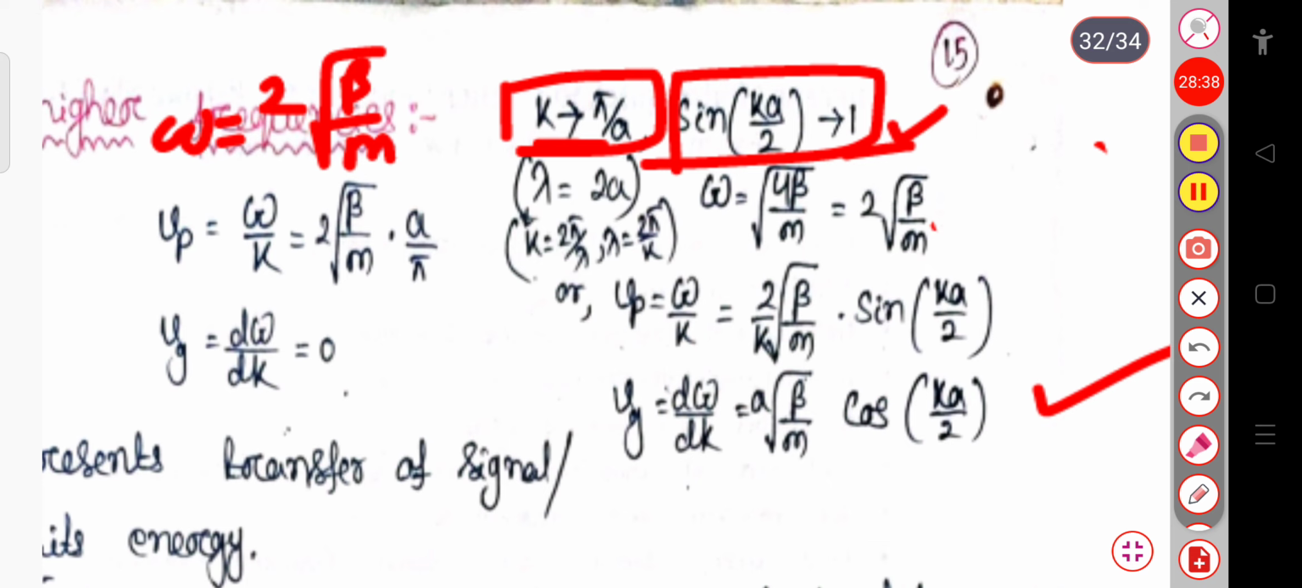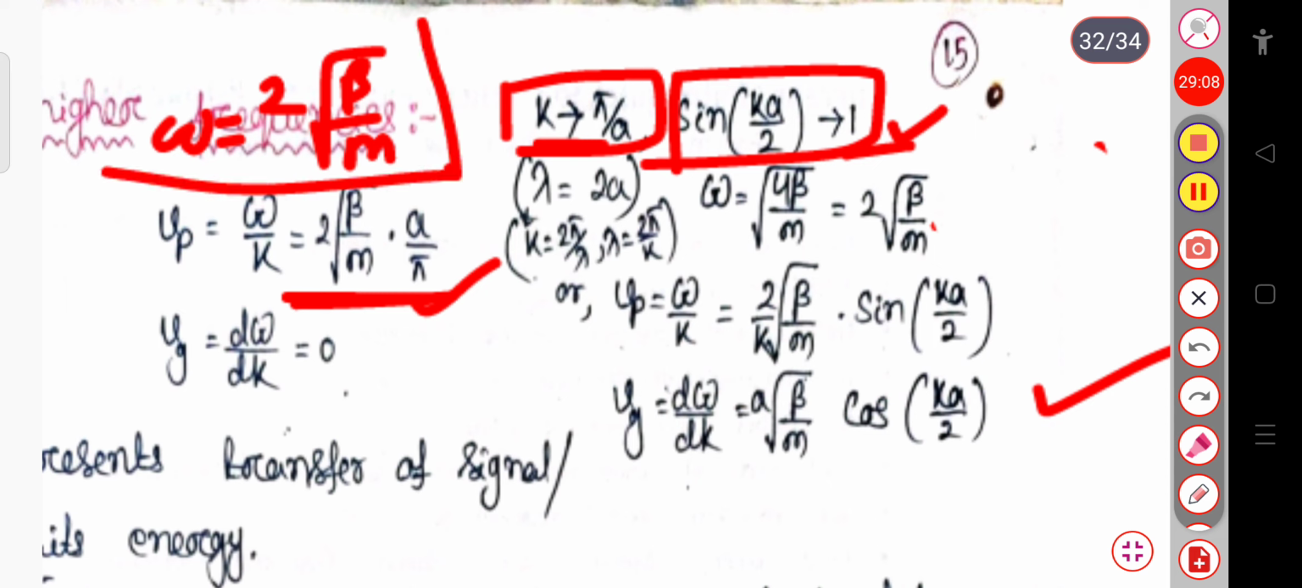So again, if I divide this omega with k, where k equal to 2 pi by lambda, and if I consider this k value to be pi by a, then dividing by pi by a, that is omega by k, this will be simply a by pi. So the Vp value will be equal to this much. And since this term doesn't contain any k term, d omega by dk goes to 0 for the higher frequency.